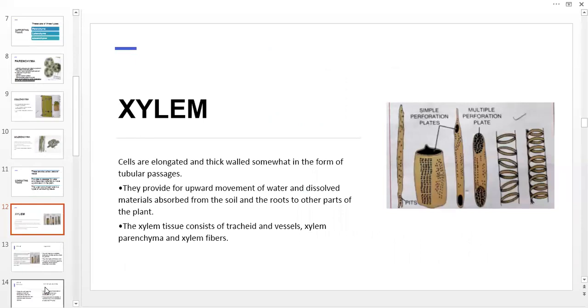In the xylem diagram, you can see cells are elongated and thick walled, and they are in the form of tubular passage because their function is the conduction of water. They provide for upward movement of water and dissolved materials absorbed from the soil and the roots to other parts of the plant. Upward movement, why they are saying? Because they are absorbing the water from the soil, and the upward movement of water will be there to supply water to the other parts of the plant. Xylem tissue consists of tracheids and vessels, xylem parenchyma, and xylem fibers.